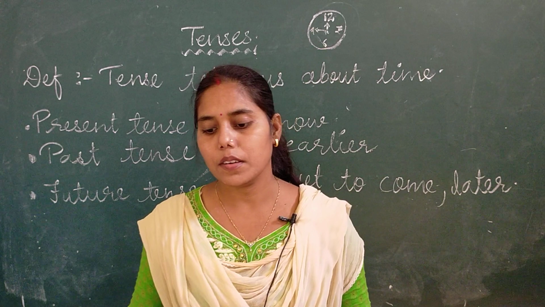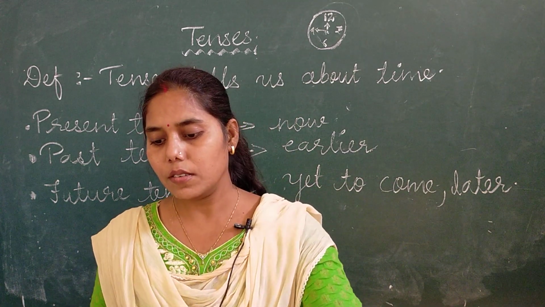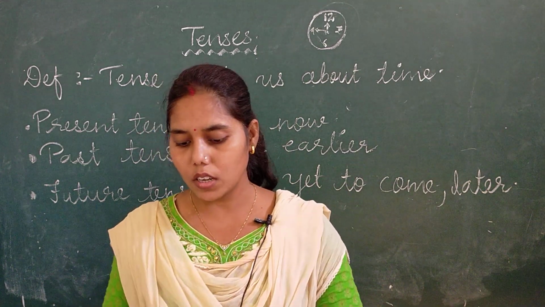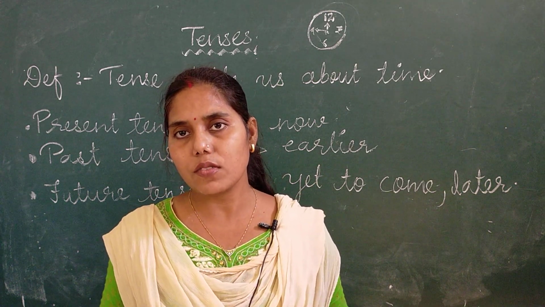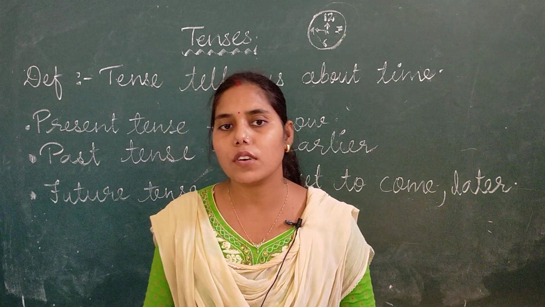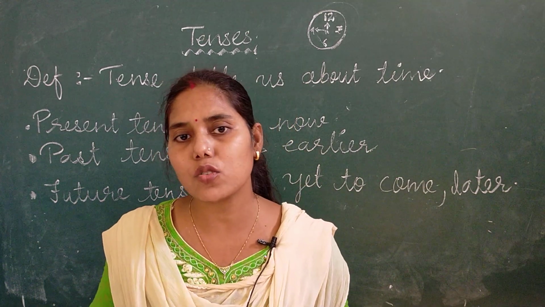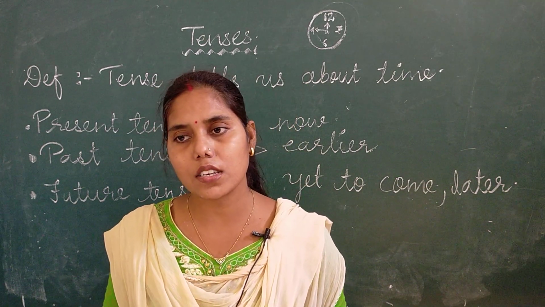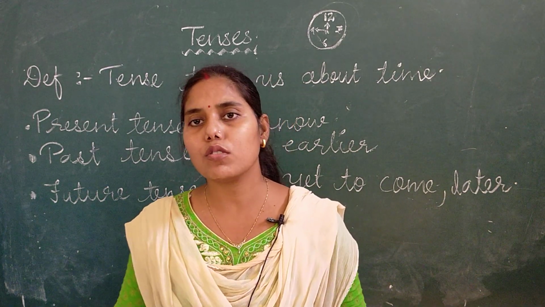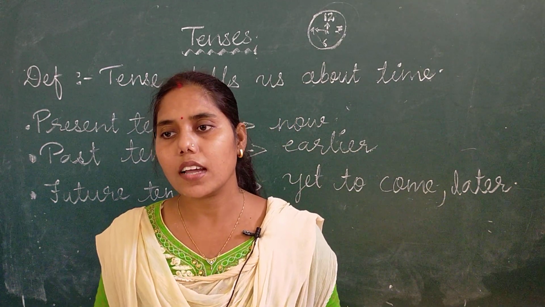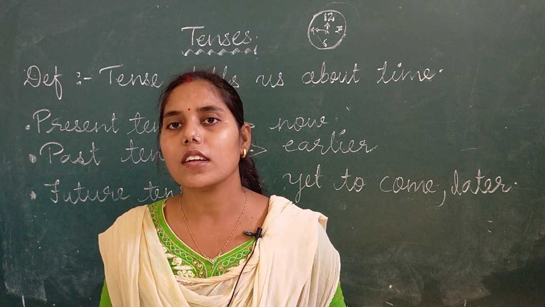Now just see when we are going to use simple present tense. Simple present tense is used first to express habitual action. Second, it is used to tell you about general fact and general truth.